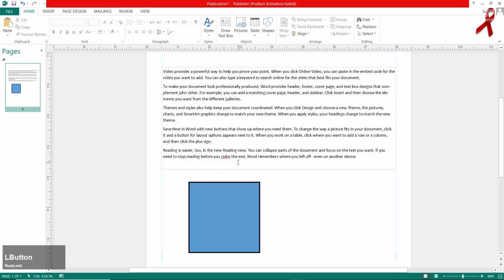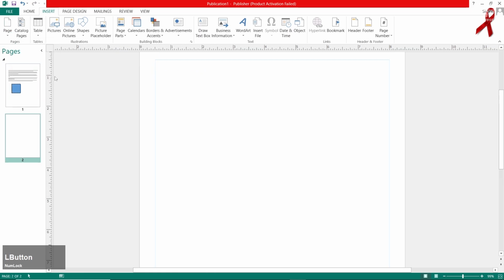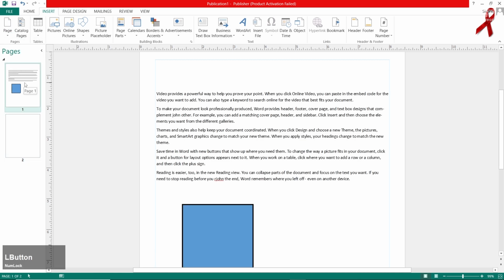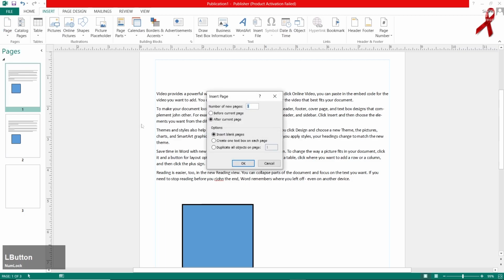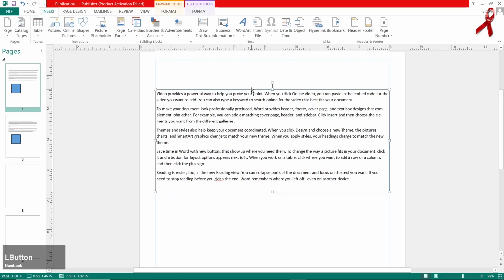Go for insert, and there is an option page, insert blank page. Click on that. Now you must observe that I have created another page. Go for insert duplicate page. I have clicked on the first page and gone to insert duplicate page. Now you must be observing that I have created a duplicate of that. Insert page is the same thing I have just taught you. I have also created a duplicate of that, and I have also created a simple page. Delete that out in order to clear this place.